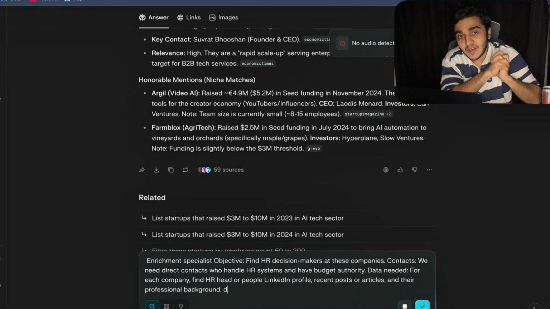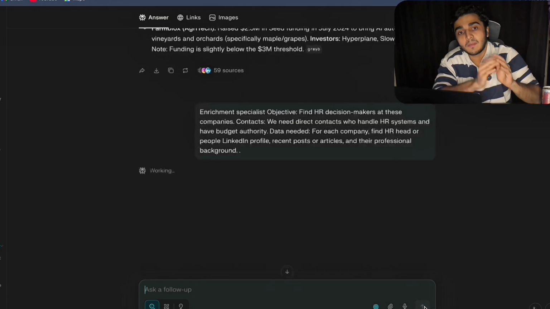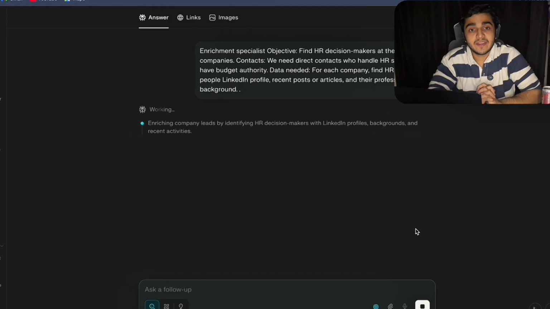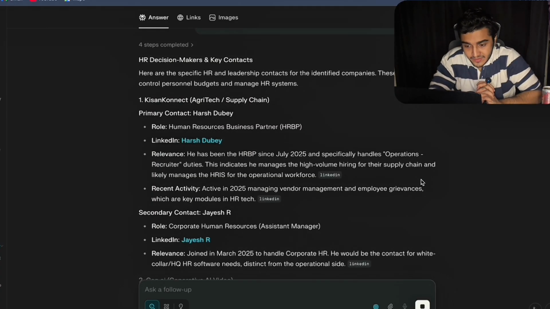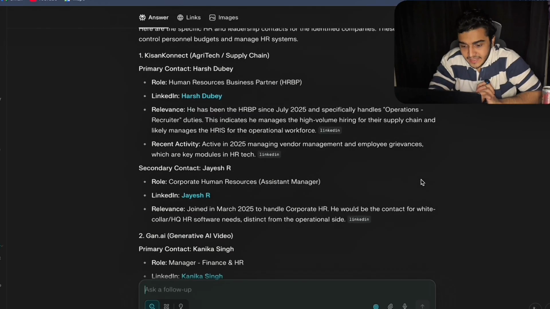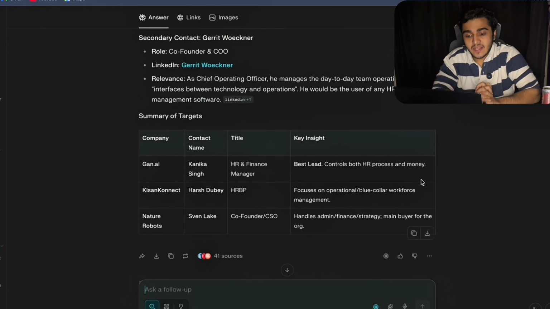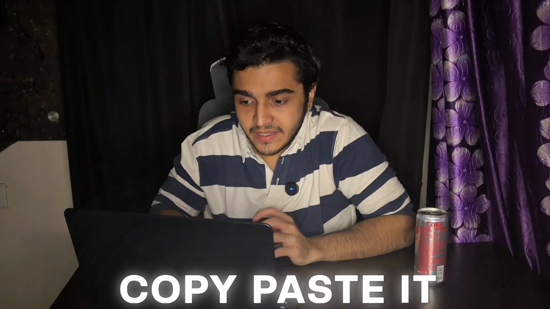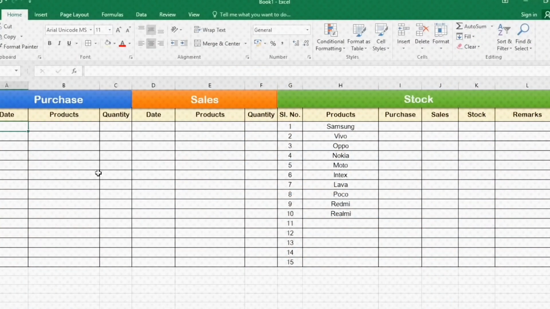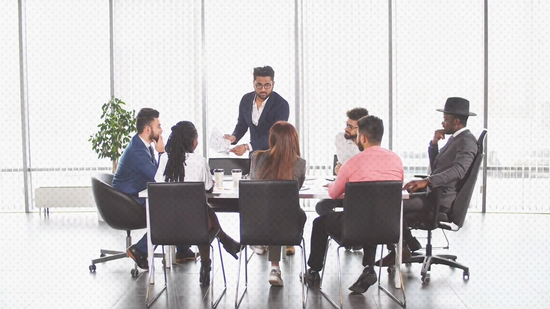Now we use the ROCD framework again, but if you want good results, you need to keep on applying this framework so you can get results which you can directly copy paste and give to the client. So you can just copy this prompt and paste it directly, and now you will have the company name, funding details, everything. Now what we need to do is just copy paste it and create an Excel. So I think this will take around 1 to 2 hours to get 100 qualified leads.